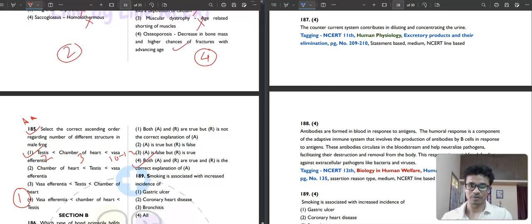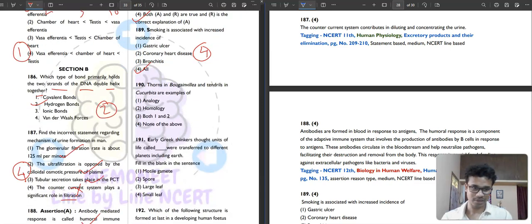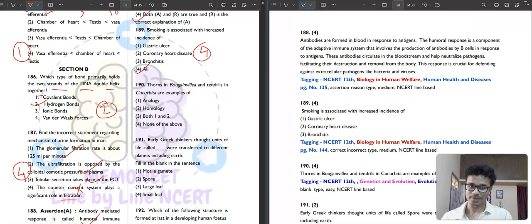The fourth option will be the correct answer for this question. Smoking is associated with increased incidence of gastric ulcer, coronary heart disease, bronchitis. Fourth, you can see that smoking. If you smoke, then God bless you. You have to visit me after like 4 or 5 years at the highest.